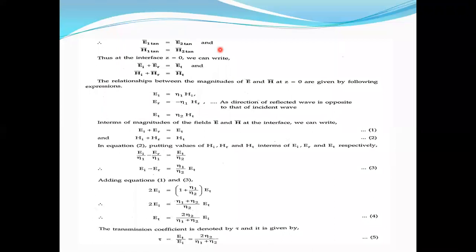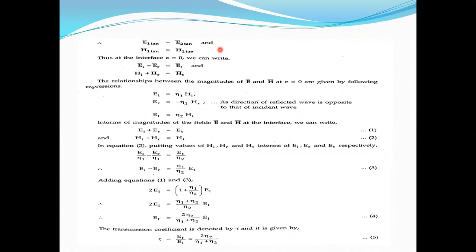Now we know the relation between electric intensity and magnetic intensity from the previous discussions. So what is the relation between electric intensity and magnetic intensity? Eta is equal to electric intensity by magnetic intensity.